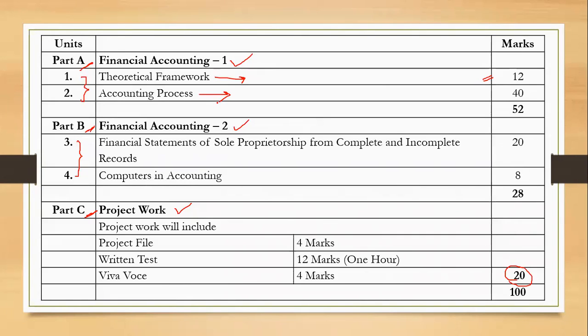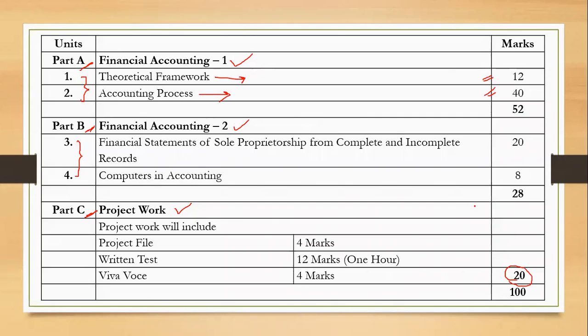Here we are going to learn whatever the rules are there, how they are to be applied. The basic numericals of accountancy we are going to learn over here in the accounting process, and you can see the weightage 40 marks out of 80. 40 out of 80, 50% is the weightage in the annual exams. So you need to focus much on this part, okay?